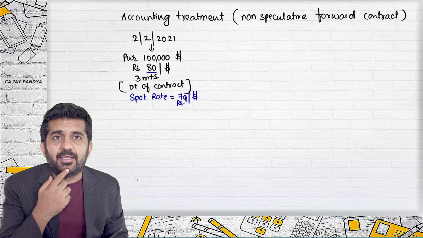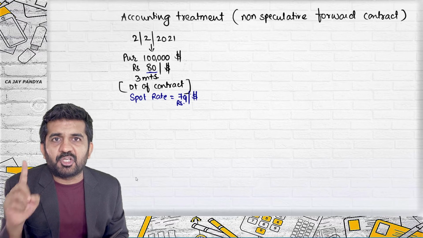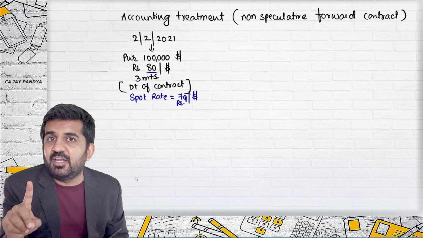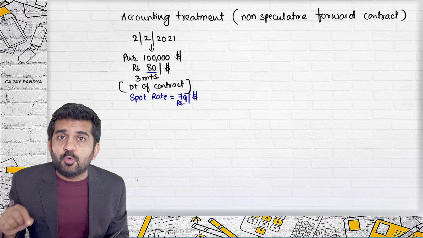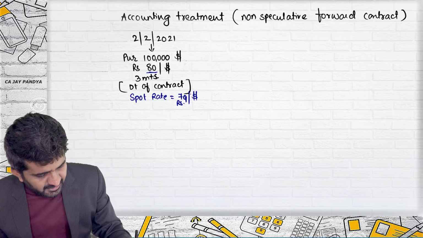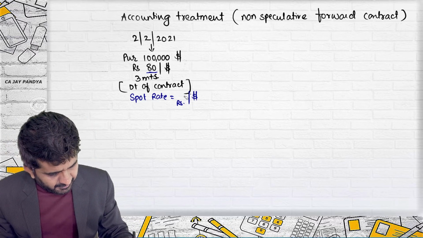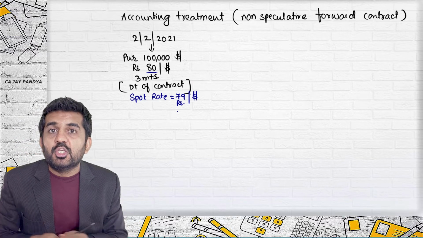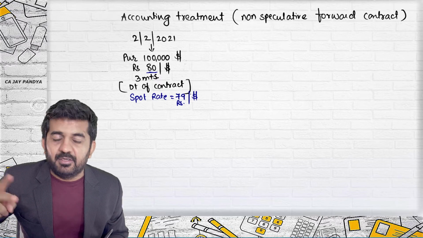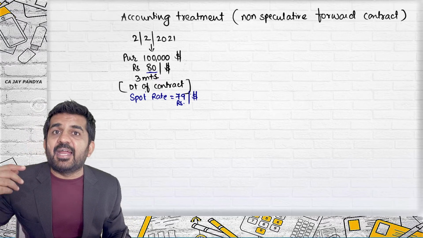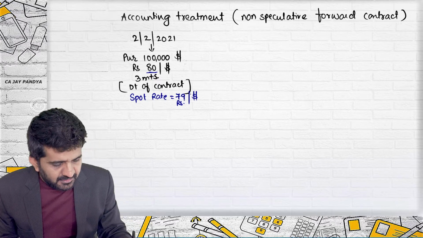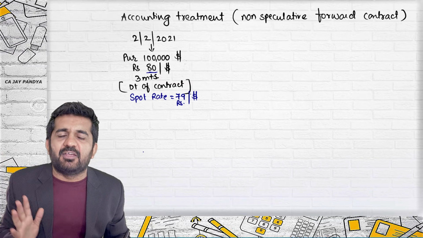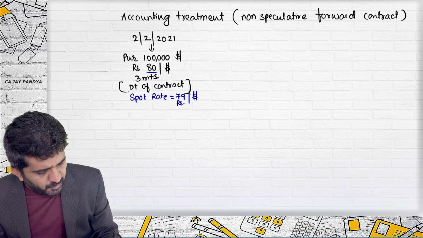Exactly. Try to understand. If you want $1 lakh after 3 months, and if you want to enter into such a contract today, it is available at 80. But if you want to purchase $1 lakh today, it is available at 79. Let me write it down properly. It is available at 79. All right. So spot rate and forward rate are different. At this 80 rupees you will be getting $1 lakh after 3 months. At this 79 rupees you would be getting $1 lakh today, but you are not purchasing anything today.